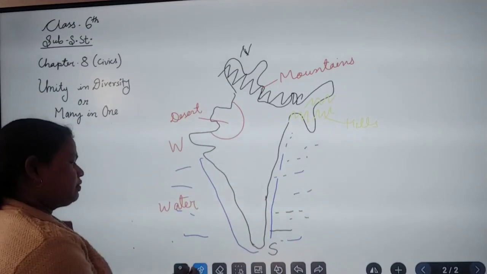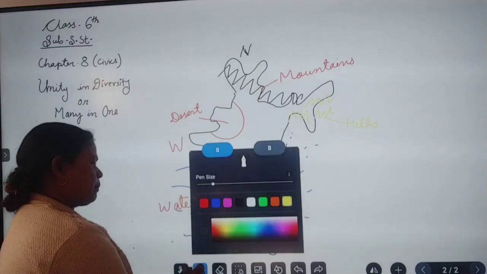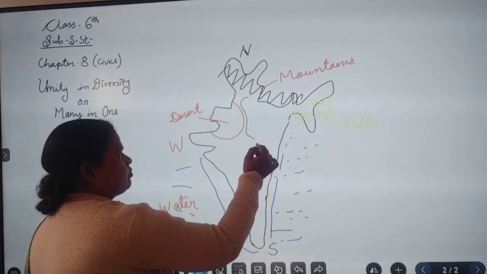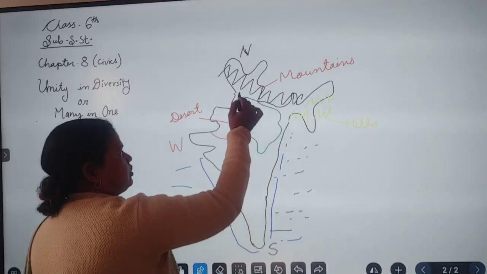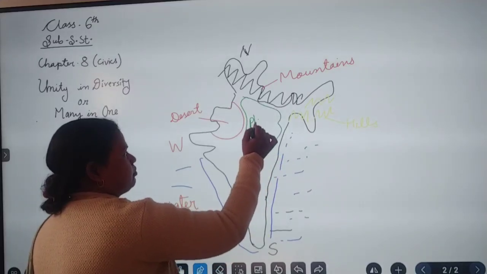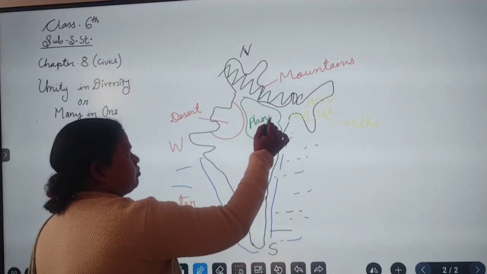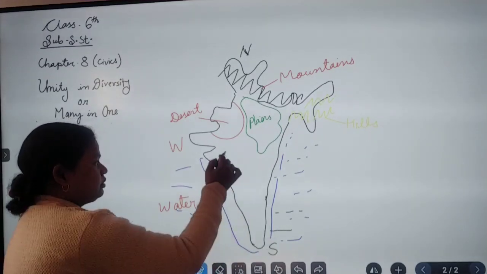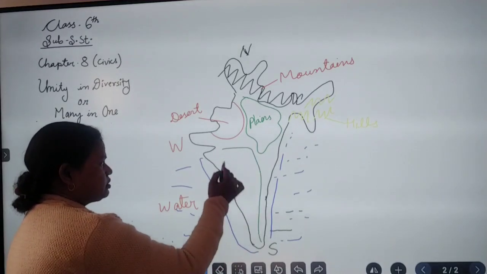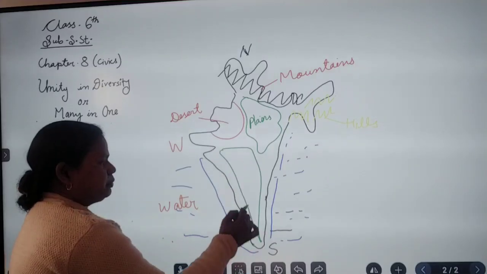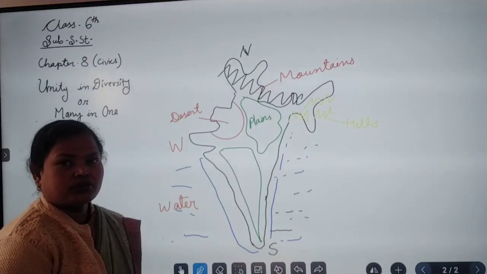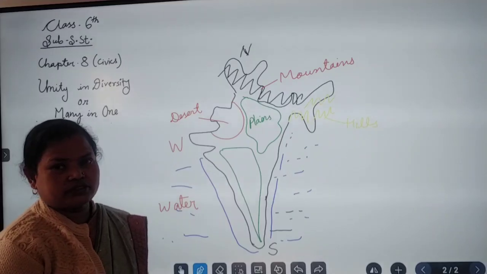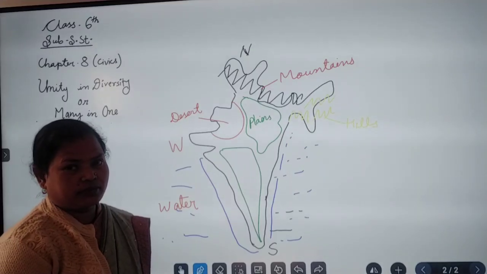And the middle part of our country, this area, is a plain area, the plains of our India, good for agriculture. This part is called a plateau. So physically we can say there is lots of diversity in our country.